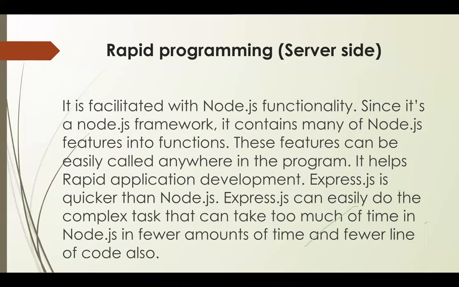So what is rapid programming? It is facilitated with Node.js functionality. Since it is a Node.js framework, it contains many of the Node.js features as functions. Basically it will divide your program into various functions, and these functions can be easily used in your program. So it helps in very rapid application development, and Express.js quickly and easily turns complex tasks into very simple tasks. It's a framework built on top of Node.js to make the work of Node.js very easy.